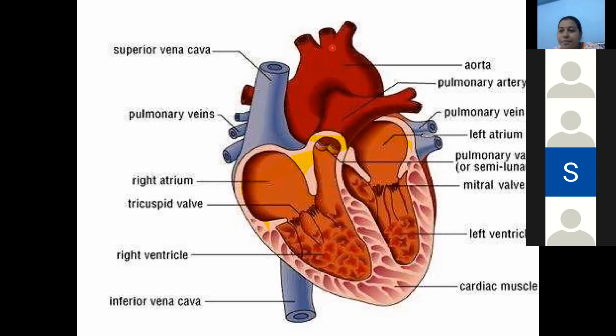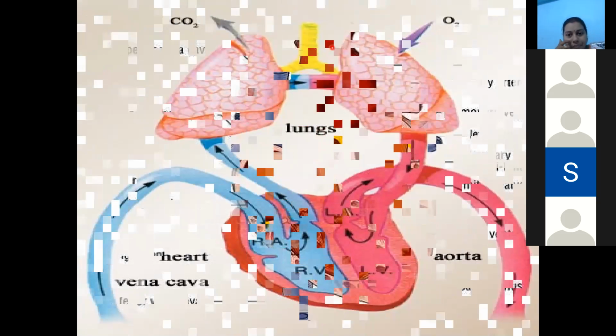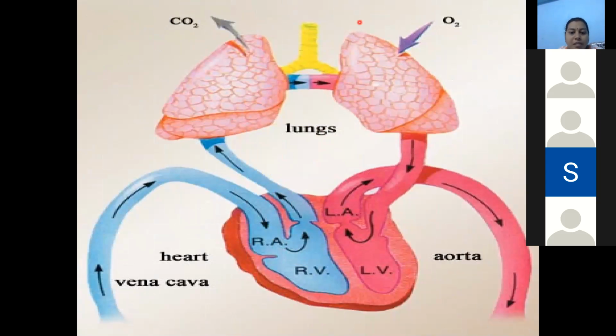And one more important point I would like to mention. Now let us see the circulation. I said we have the double circulation. Okay, so in humans we have to talk about the double circulation. Why double circulation means? What's the meaning of double circulation? I'll explain. See children, this is the heart and whereas this one is the lungs.